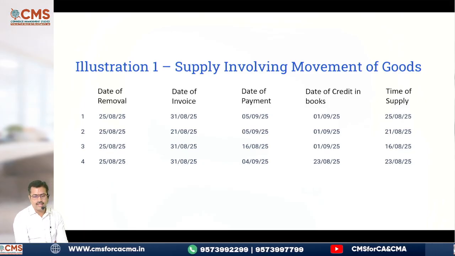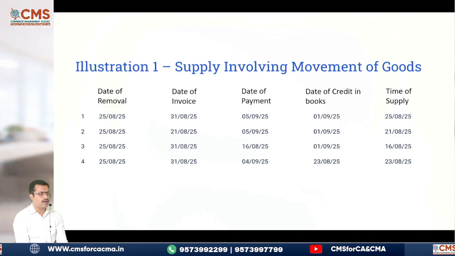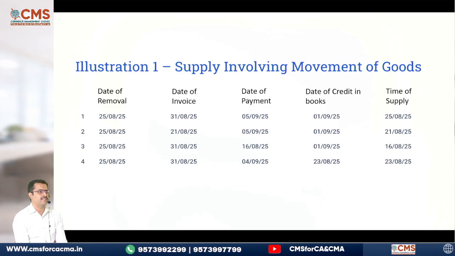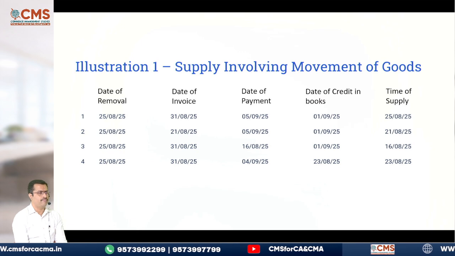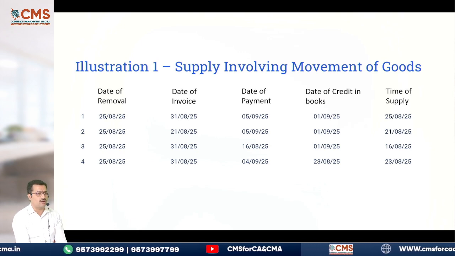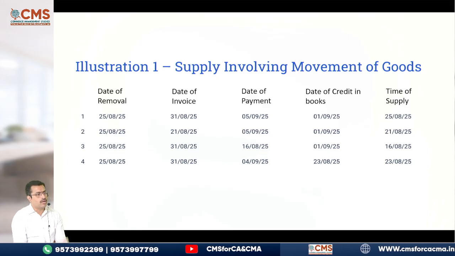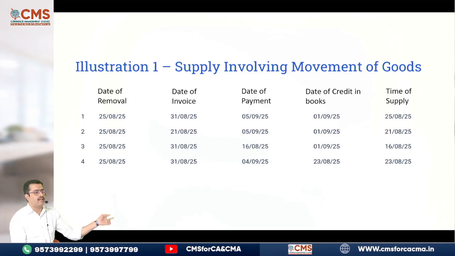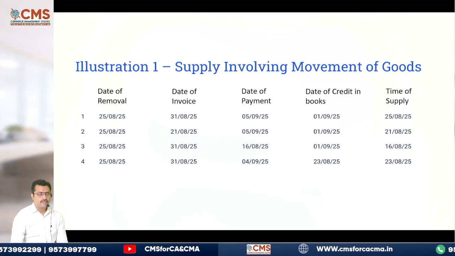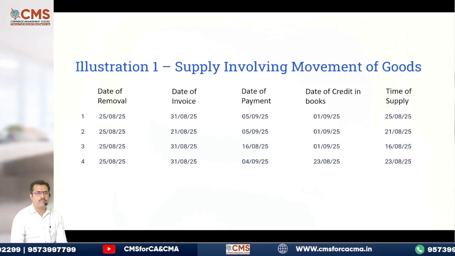Then comes your last one. 25th August is the date of removal. Date of invoice is once again 31st of August. So it is not within the time. Then date of payment you see 4th September or 23rd August, which is earlier. Now the 23rd or 25th, which is earlier? Over. Everyone clear? Now this is when supply is involving movement of goods.